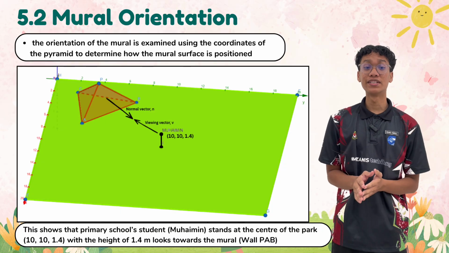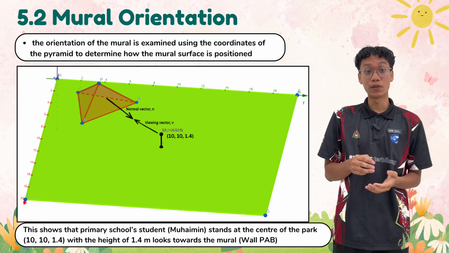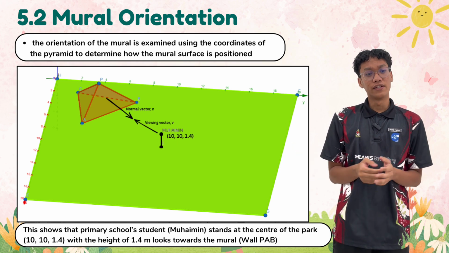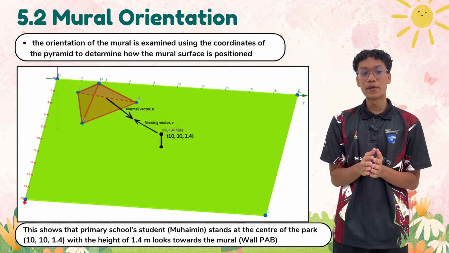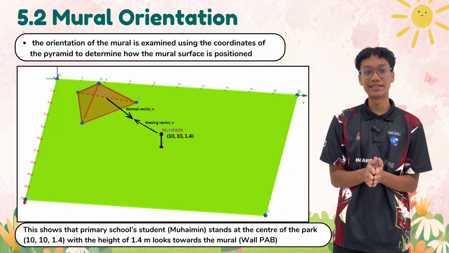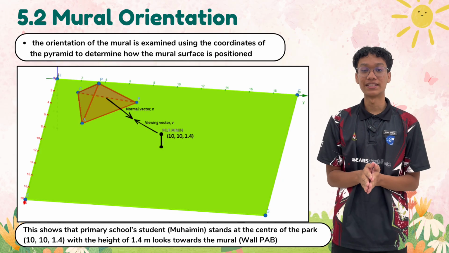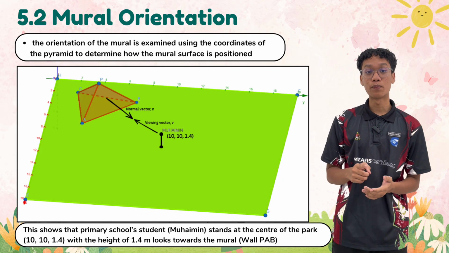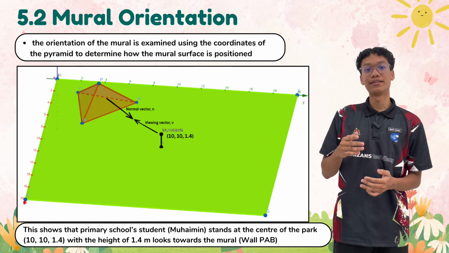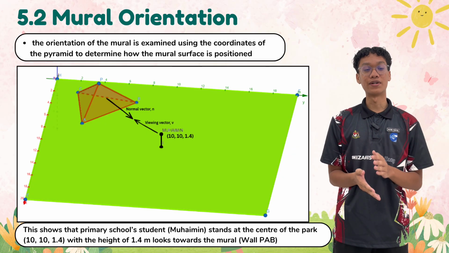To do this, we use the coordinates of the pyramid and the position of the viewer to calculate whether the mural is facing the observer or facing away. Referring to the diagram, we have a primary school student named Muhaimin, who is standing at the center of the park. Muhaimin's position is defined by the coordinates (10, 10, 1.4). The 1.4 represents his height in meters, which is where his line of sight originates.